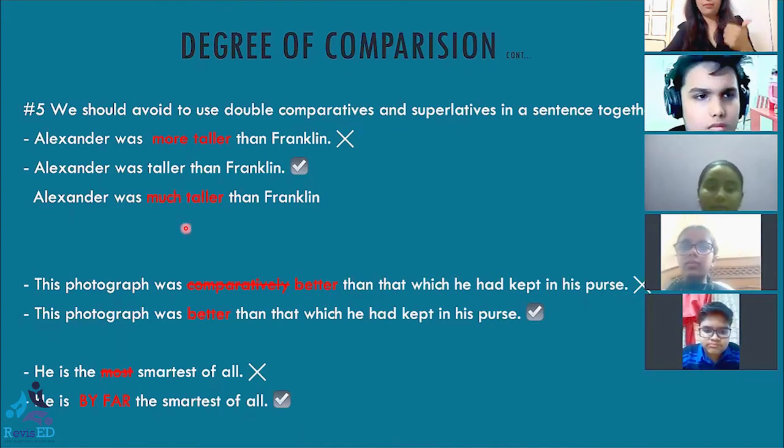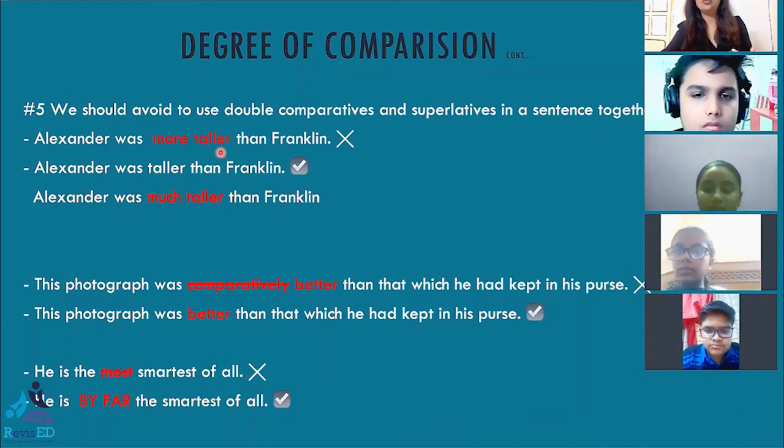Yes, ma'am. Remember not to use double comparatives together, not to use double superlatives together. But if you feel like intensifying the meaning of the comparative degree, you have two adverbs that you can use. One is much and the other one is far. You can say Alexandra was far, F-A-R, far taller than Franklin. You can use much as well as far.